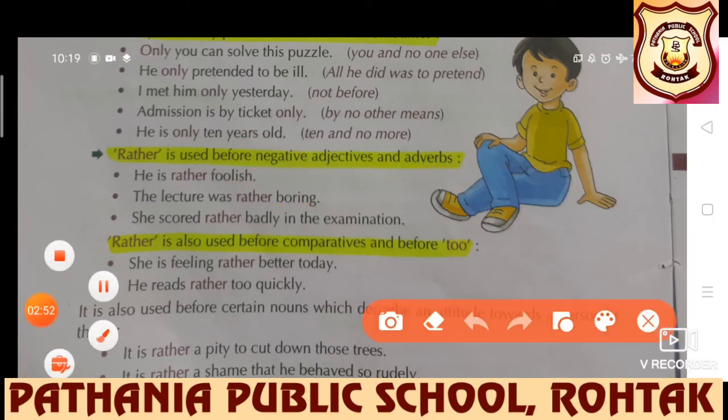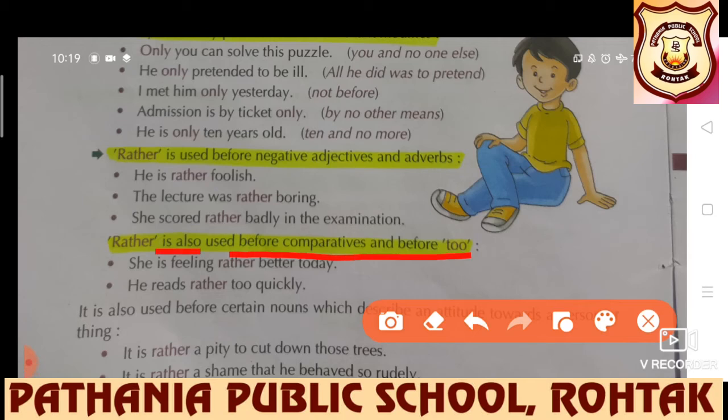Further, we have one more use. Rather is also used before comparatives and before too. She is feeling rather better today. He reads rather too quickly. So before comparatives and too, rather is used.